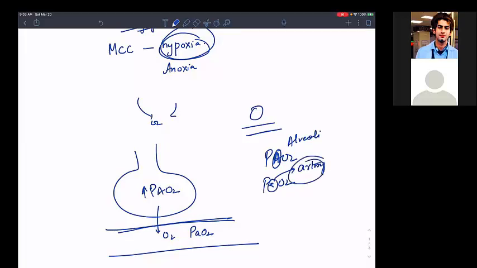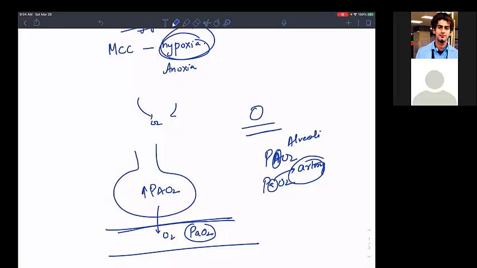Are you able to understand? So from PAO2, I am going to PaO2, small a. I am dissolving the oxygen from the partial pressure in the alveoli to the partial pressure in the artery. So now I will have the partial pressure of oxygen, that much partial pressure which has diffused.